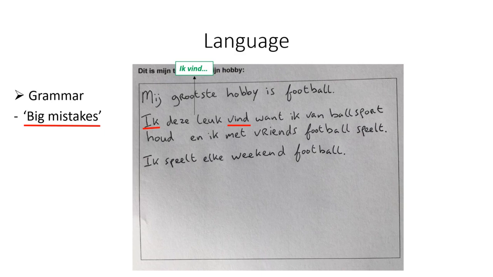In the next sentence, in the next part, we see the same. It says ik van balsport houd. So ik is a subject, houd is a subject verb. They should be together. It should be ik houd van balsport. Then in the next sentence, we see exactly the same mistake. So this is a mistake that this person has been making consistently. You see again, first the subject, ik, and then speelt, the subject verb, is at the end. So you need to put them together. It needs to be ik speel.